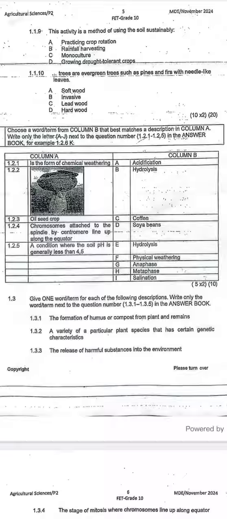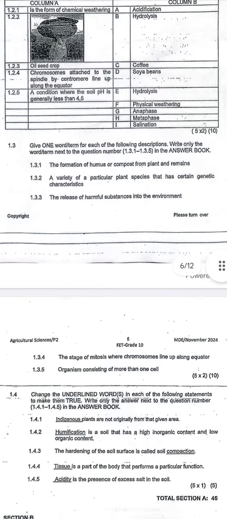That's metaphase. A condition where the soil pH is generally less than 4.5, and that is going to be A, acidification, meaning that the soil is too acidic. The pH scale is telling us that the soil is acidic.